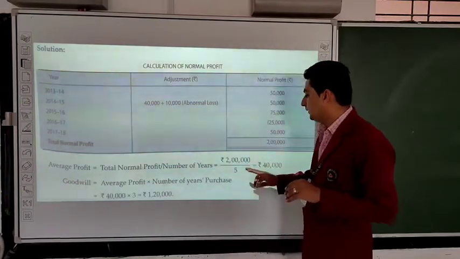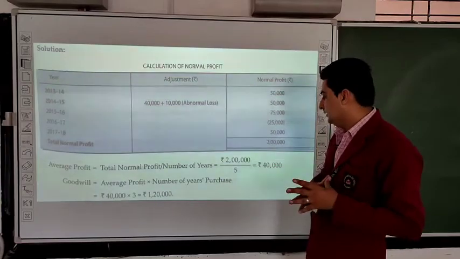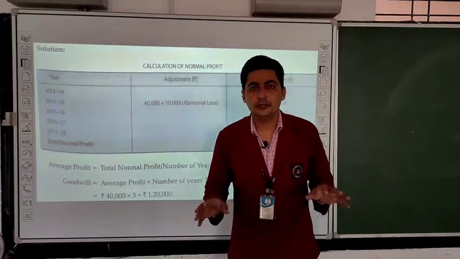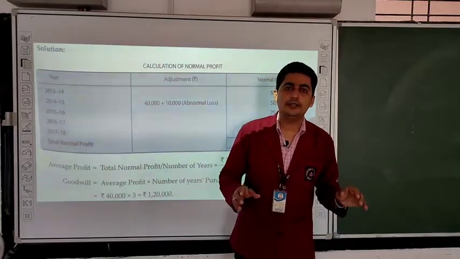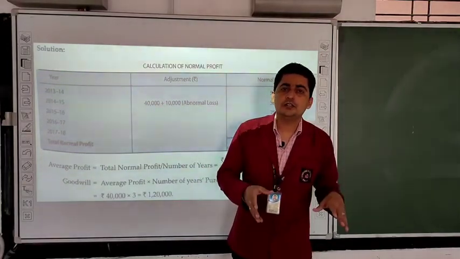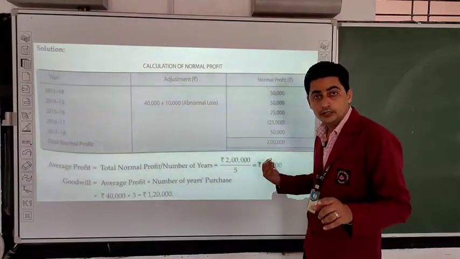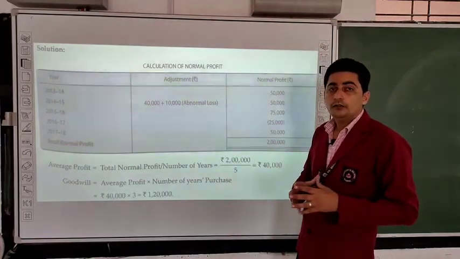So 2 lakh divided by 5, average profit is 40,000. Now you have your average profit, and according to the question, the goodwill is valued at 3-year purchase of average profit of 5 years. So average profit of 5 years is 40,000. Now what will be the goodwill?